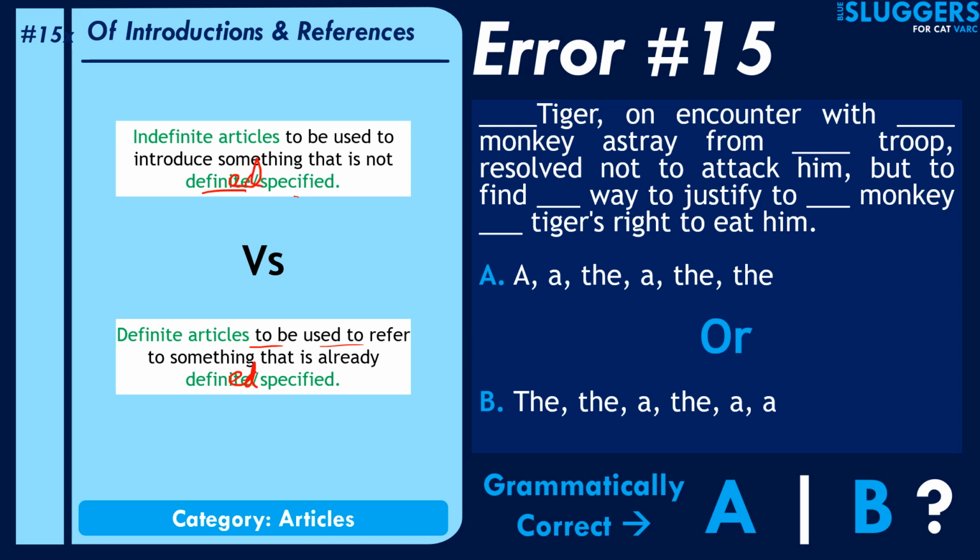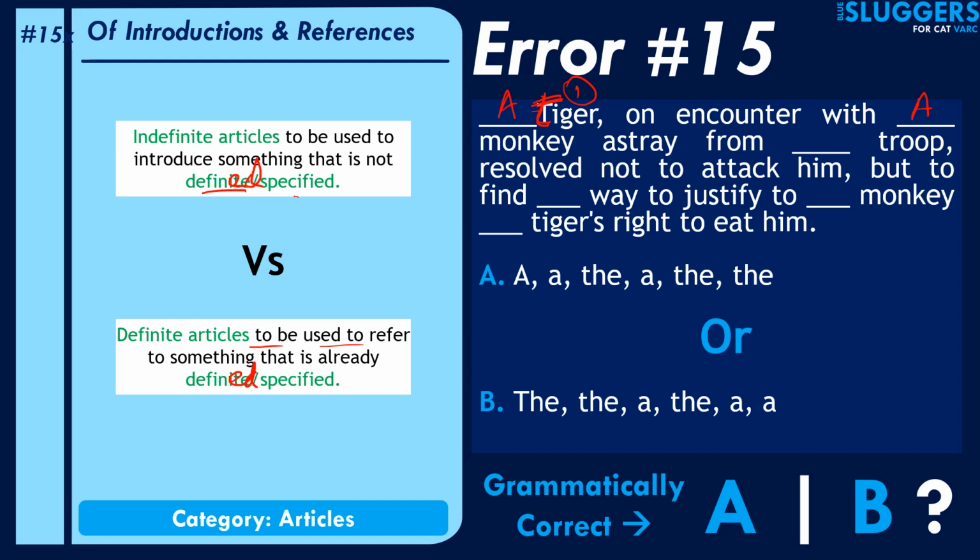Now let's look at the sentence at hand here. It says: dash tiger, it should be small t, dash tiger on encounter with dash monkey astray from dash troop resolved not to attack him but to find dash way to justify to dash monkey dash tiger's right to eat him. So again, it's quite simple. See, tiger is being introduced for the first time, so it makes sense to use the indefinite article: a tiger on an encounter with a monkey. Same reasoning for monkey, it is being introduced for the first time.